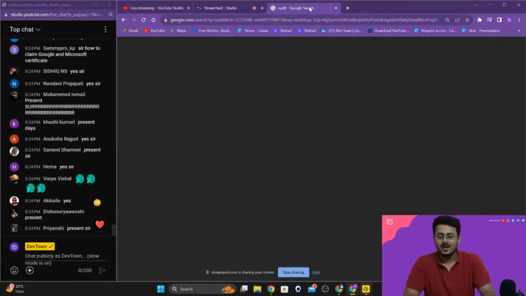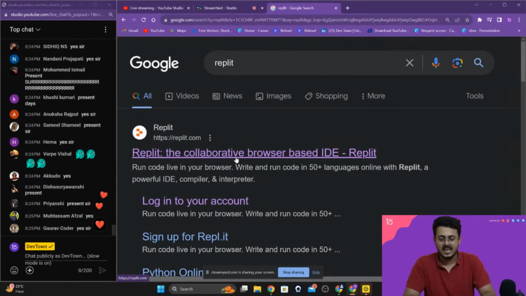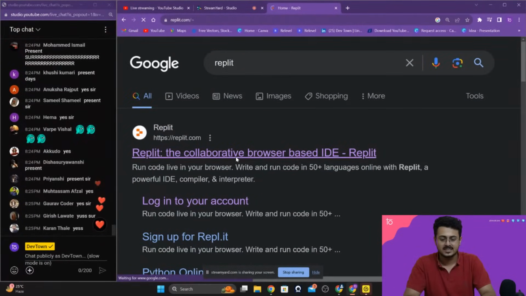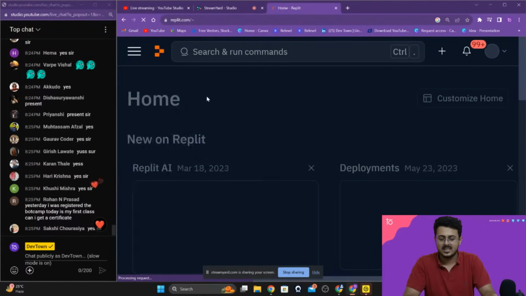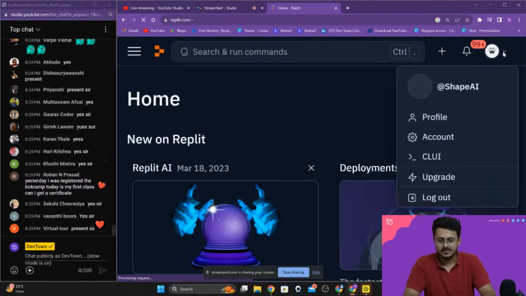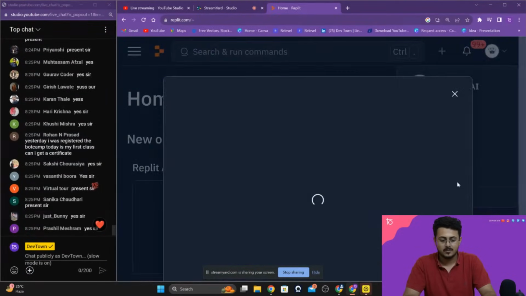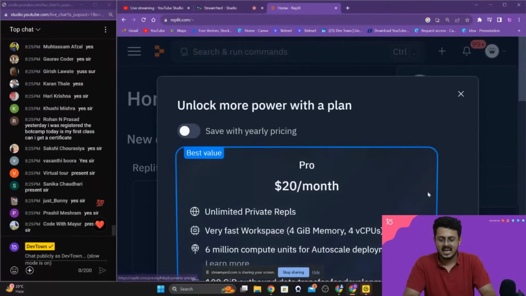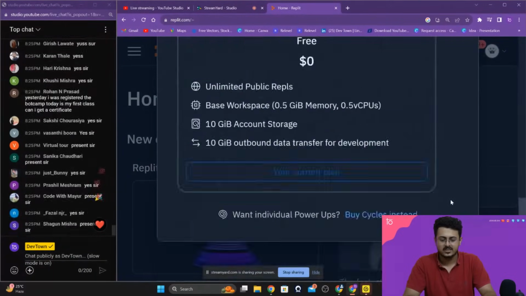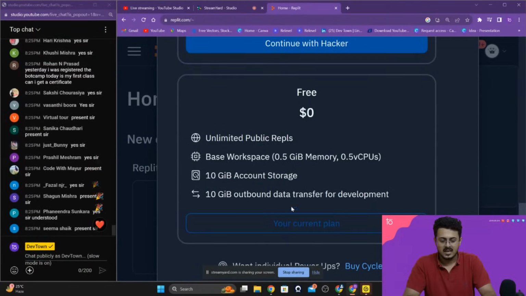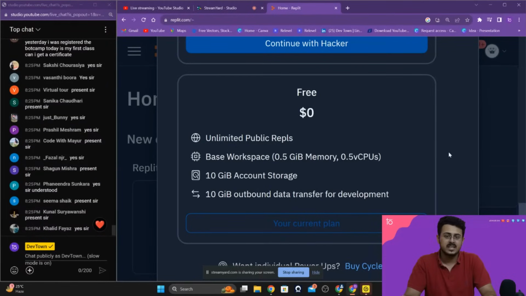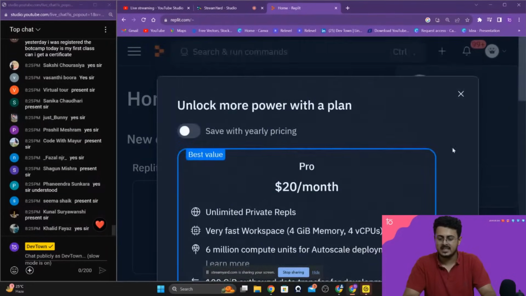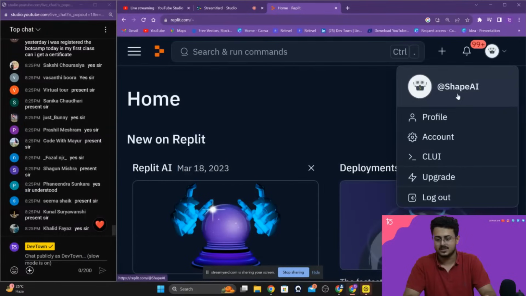Okay. So right over here, I've just searched for Replit. I'll just click on Replit right over here, guys. That will open up Replit for me. Once Replit has been opened up, if I click on upgrade, as you're able to see, I'm currently at the free version of the website, your current plan is the free version. Even I'm not using a paid version, neither should you. We don't even require it. Do not spend your money like that.